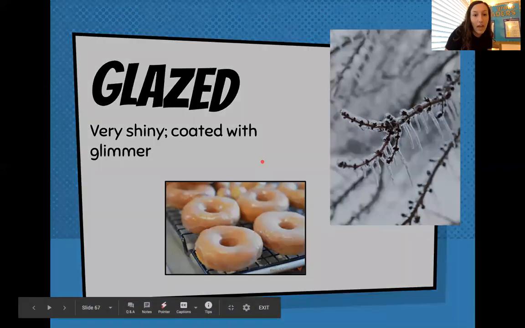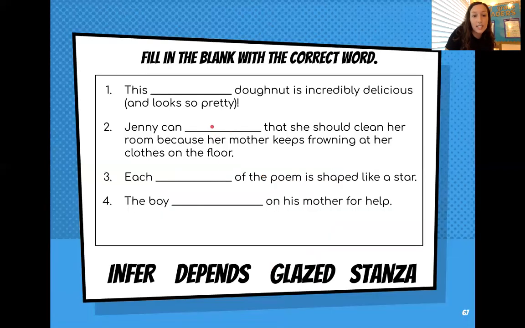To practice our vocabulary words, we're going to see these sentences here, and we are going to read each sentence and practice plugging it in. So let's start with number 1. This blank donut is incredibly delicious and looks so pretty.